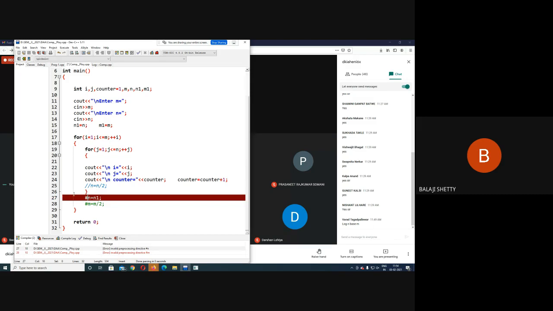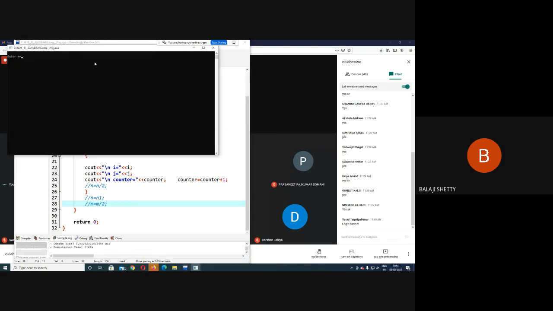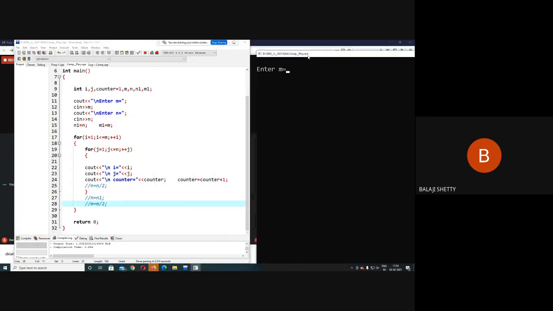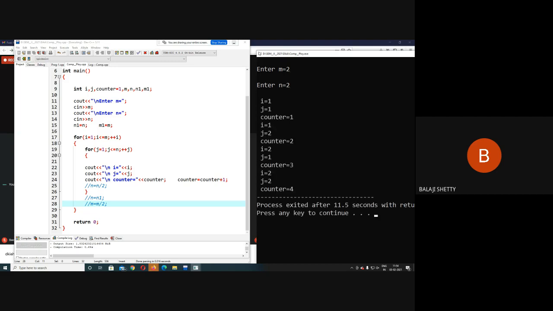Okay, these are comments in C++. Enter value of m, suppose 2, and value of n is 2. How many times will counter print? 4 times: 1, 2, 3, 4. Counter 1, i is 1, j is 1; counter 2, i is 1, j is 2. Now j becomes 3, 3 is not less than or equal to 2, so the loop breaks.